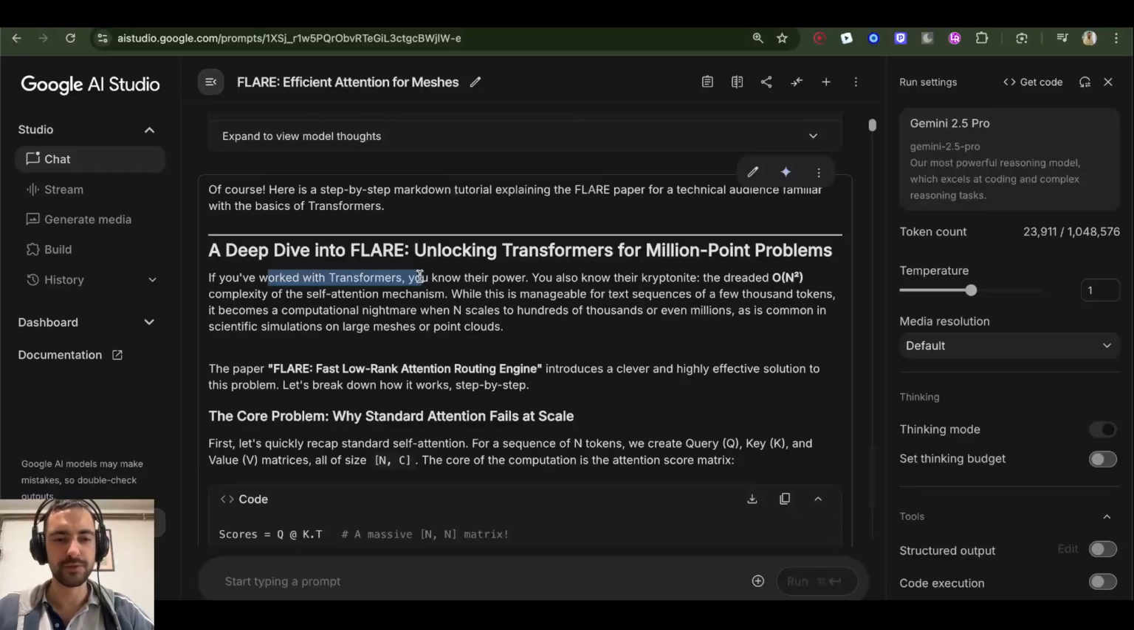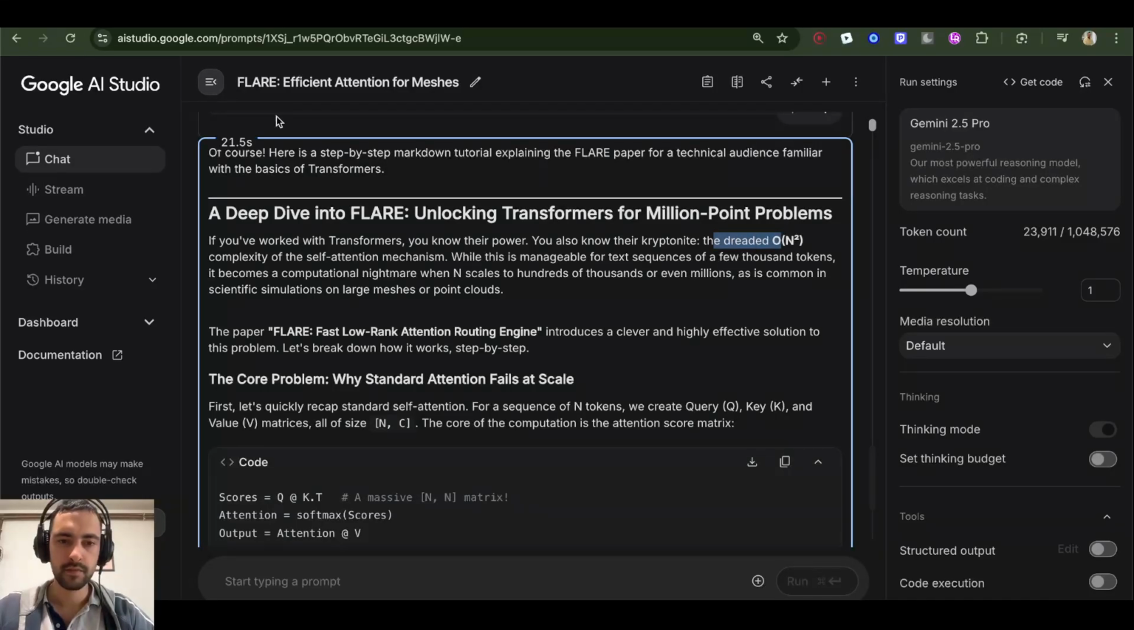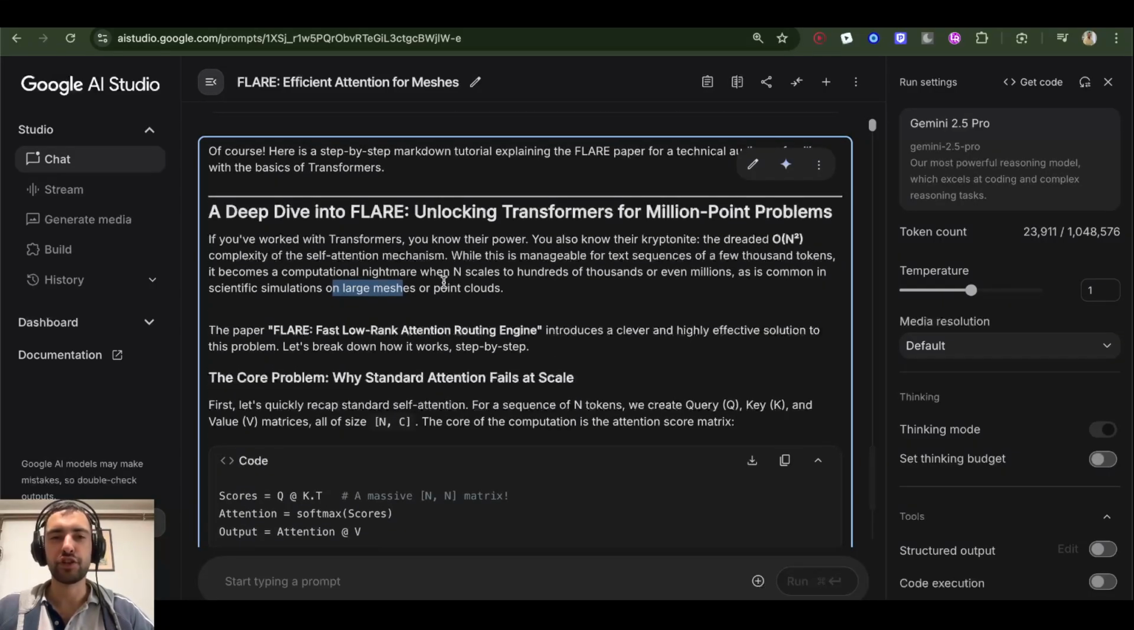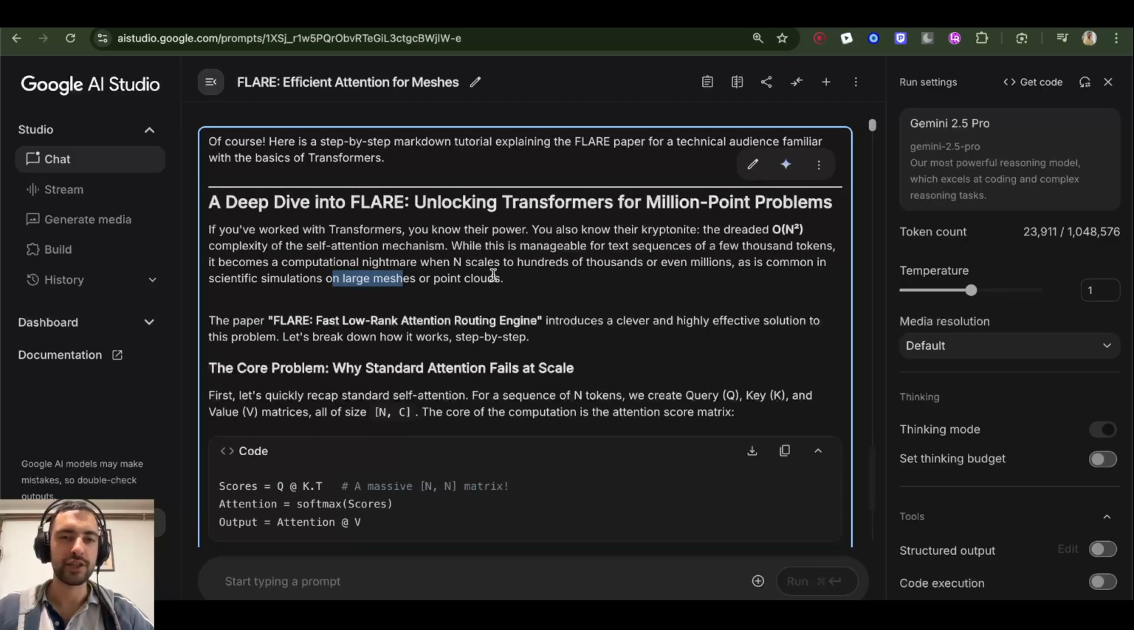If you worked with transformers, you know their power. You also know their kryptonite, the dreaded O(n) squared complexity of the self-attention mechanism. While this is manageable for text sequences of a few thousand tokens, it becomes a computational nightmare when n scales to hundreds of thousands or even millions, as is common in scientific simulations on large meshes or point clouds. Or if we have millions of text tokens, so this idea can be applied to that situation as well.